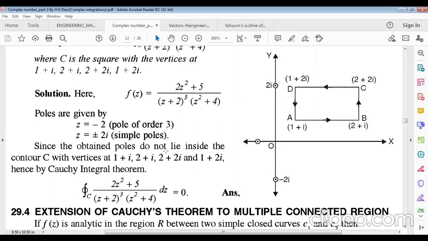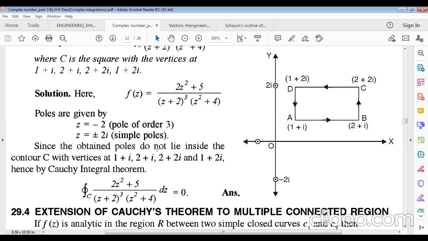Now poles will be what? Poles will be given by these two terms, z plus 2 whole cube and z square plus 4. So poles are given by z equals to minus 2. And for z square plus 4 equals to 0, z square equals to minus 4, and z equals to what will be? Plus minus 2i. So we get three poles: one is minus 2, and the others are plus 2i and minus 2i.